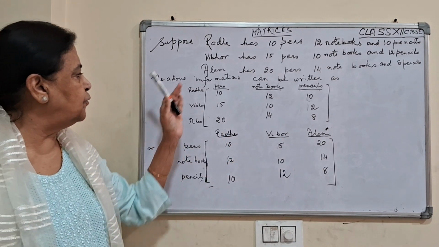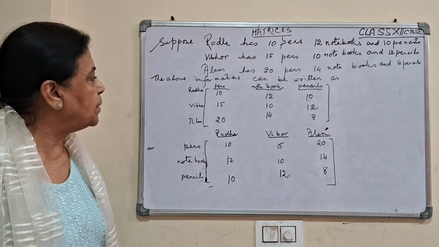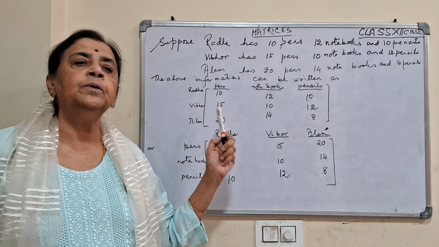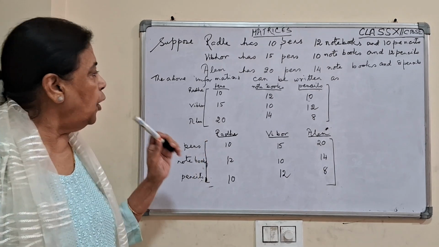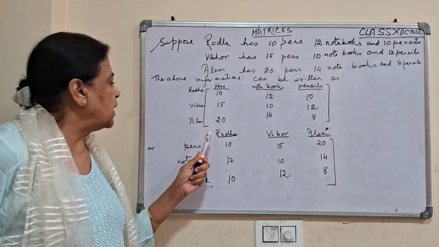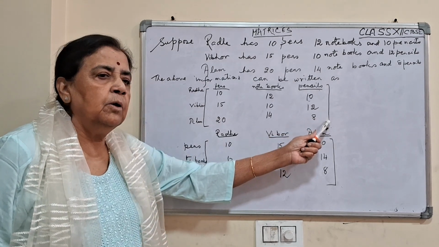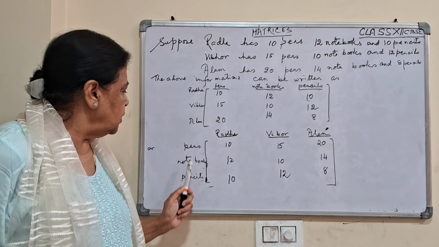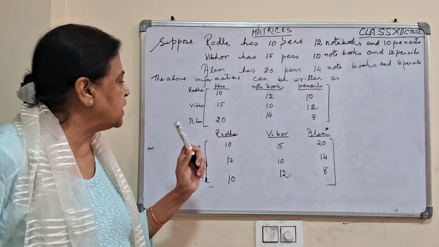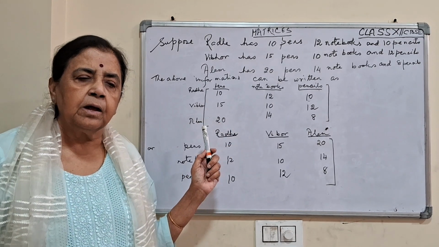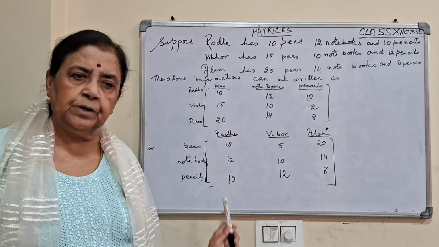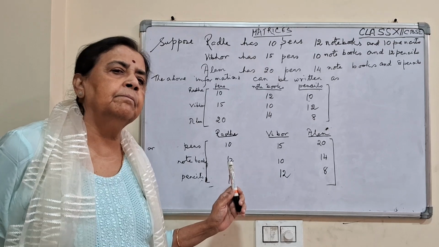But this is not a number, this is the information I am giving you. Or I can write in a different format, that is Radha, Vibhor and Alam on the top, and pens, notebooks and pencils vertically. Earlier I wrote horizontally, now it is vertically. Both of them mean the same.